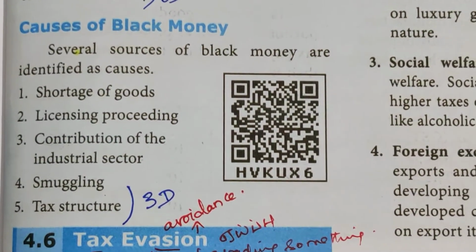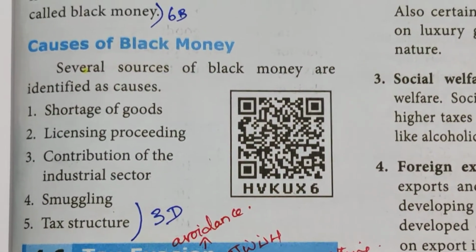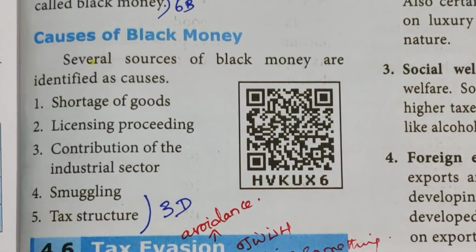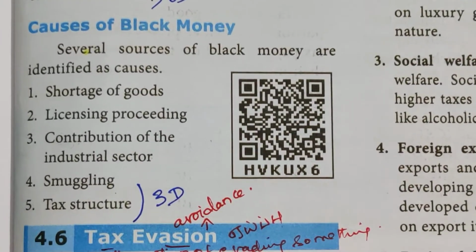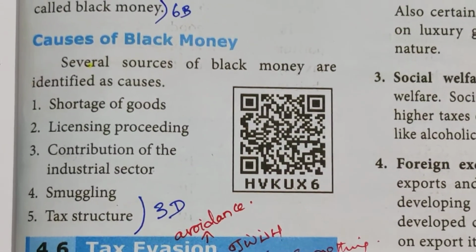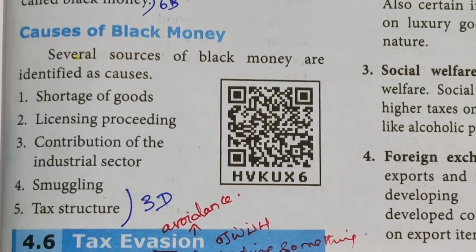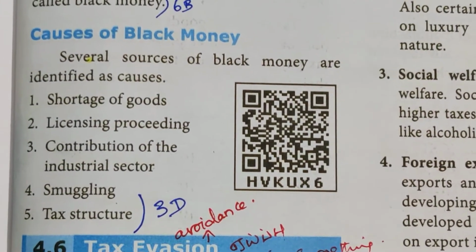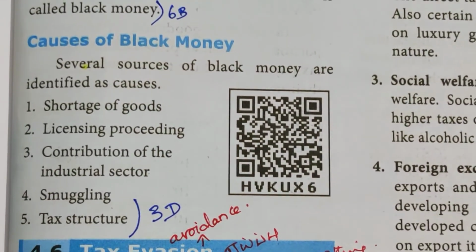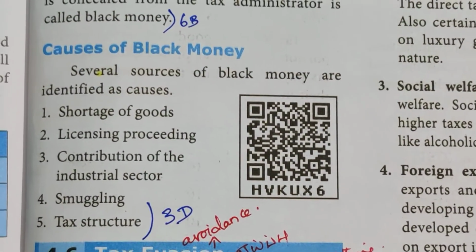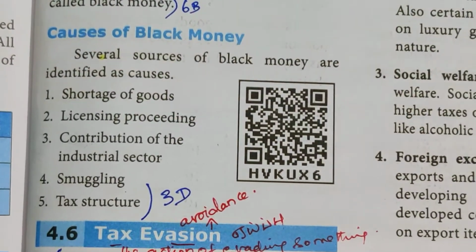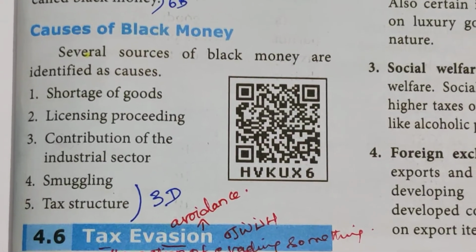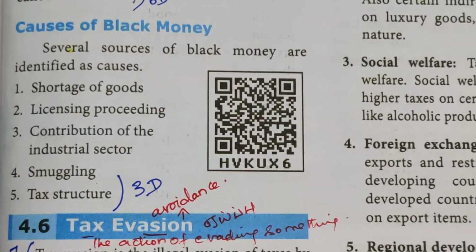If you want to start any business or anything else, they have started to give the license proceeding to follow, but they are charging more money. So instead of giving that to the government, let us keep it ourselves. Like that, people started to keep unaccounted money that we call black money. Then the contribution of the industrial sector. Smuggling: a number of smuggling items like gold, diamonds, any other narcotic drugs, but it is not coming into account. Tax structure depends upon the income.